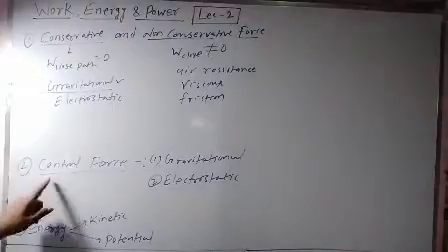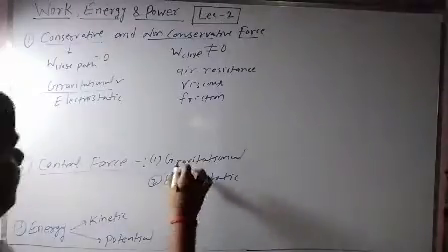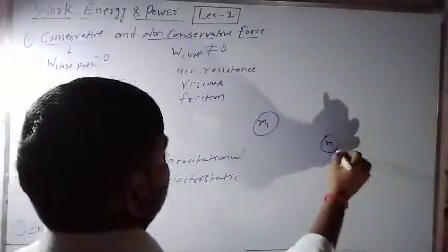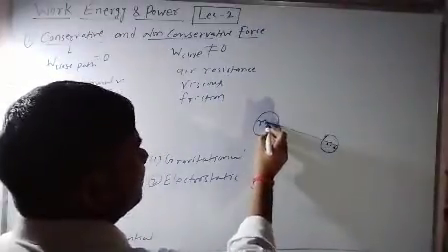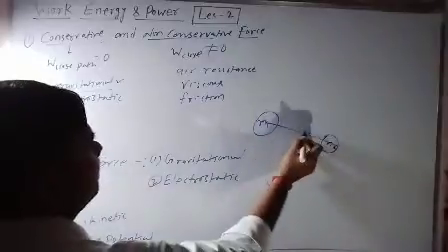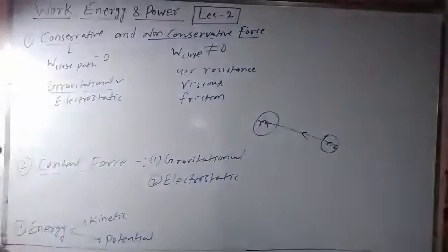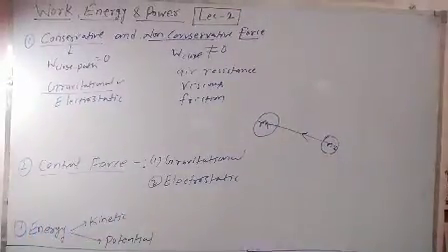Now we will see central force. Central forces are those forces which act along the line joining the centers of two objects. Gravitational force is an example of a central force. Suppose this mass is m1 and this one is m2. The force of attraction between these two masses will be along the line joining the centers of the two objects. This object pulls the other towards its center, and m2 pulls m1 towards its center. So we can say that gravitational force is central. Similarly, electrostatic force is also a central force.